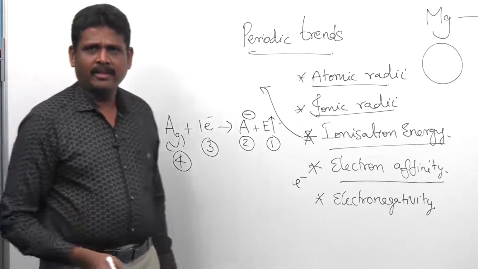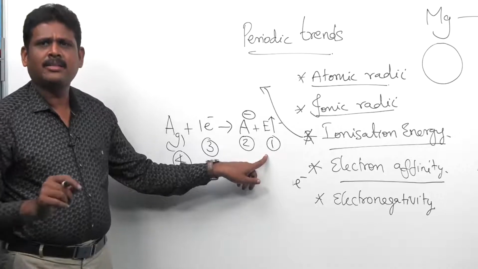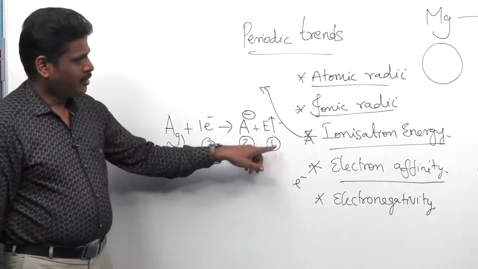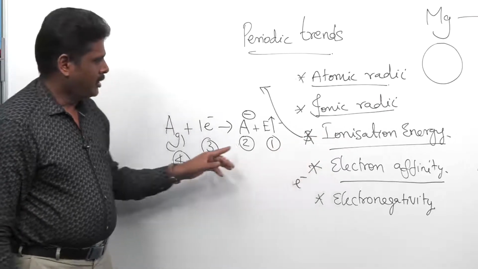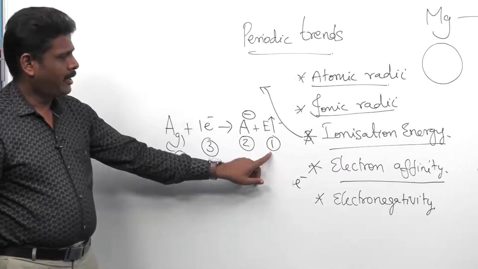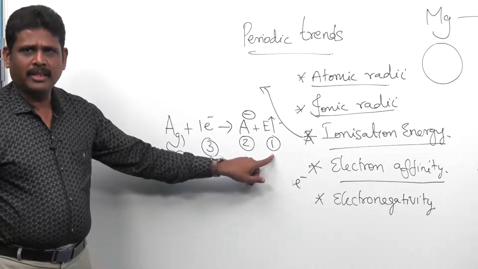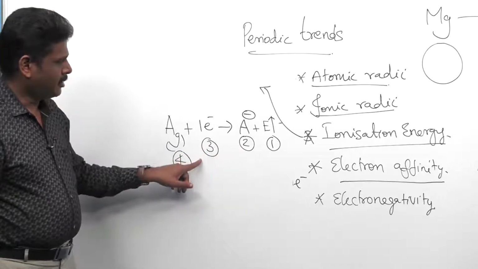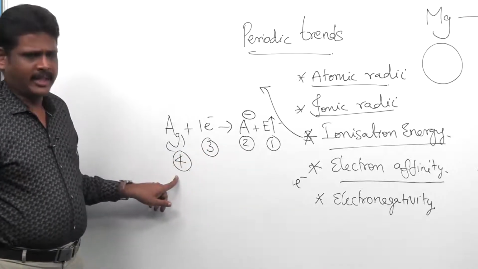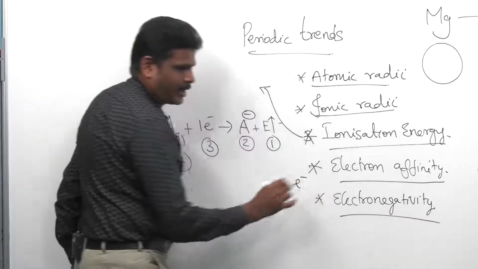Is it easy, my dear students? See how we can define it very easily in terms of an equation. So, like ionization energy, we define electron affinity. When I put 1 here, you have to start from here. Shall we repeat one more time? The amount of energy released when an anion is formed by the addition of an electron to the isolated gaseous atom.